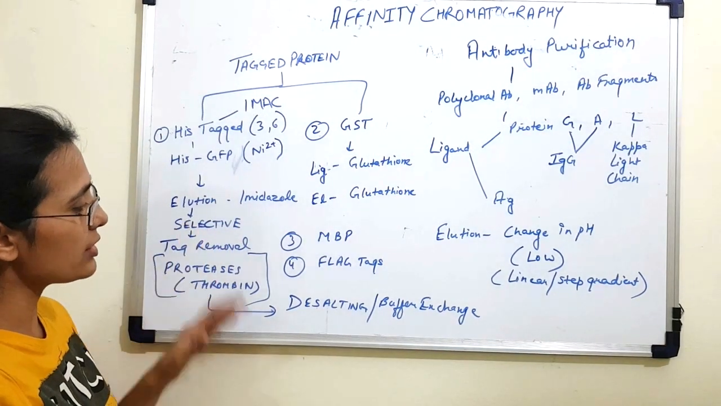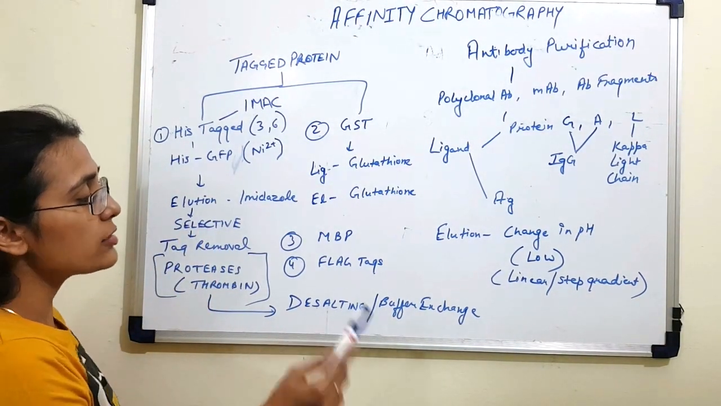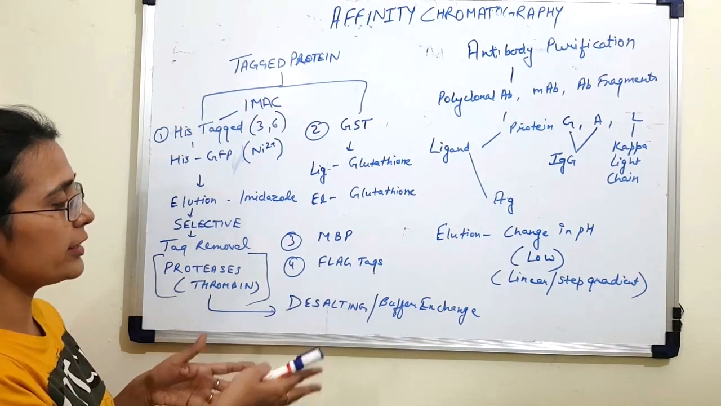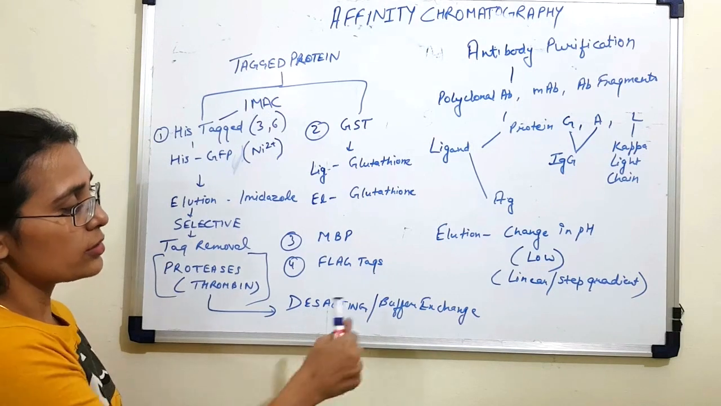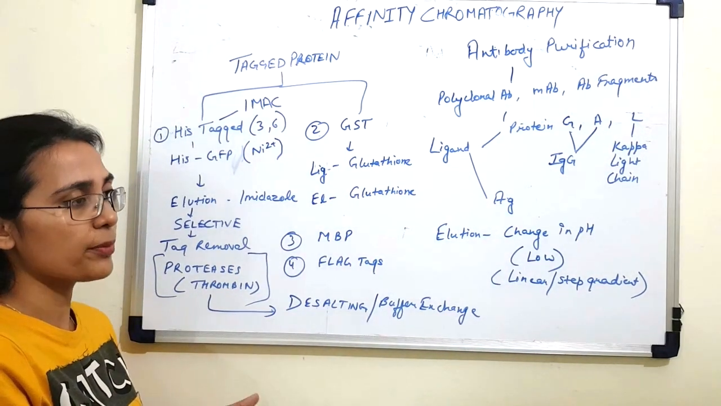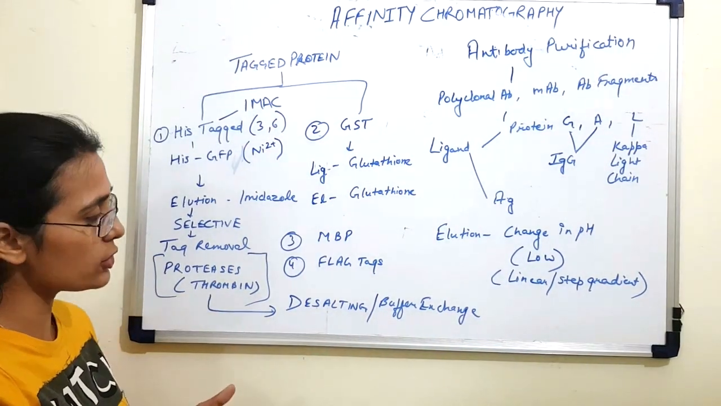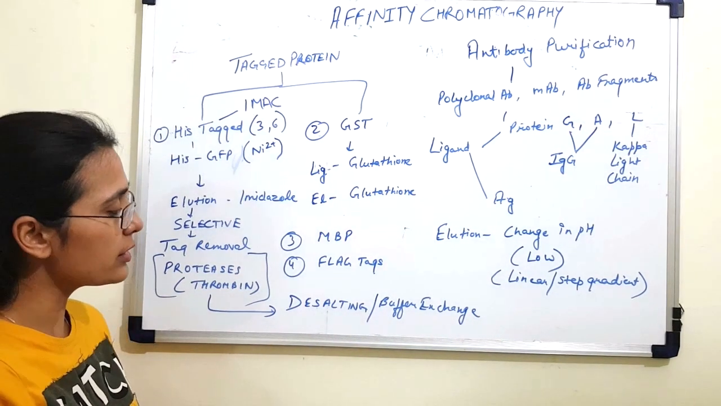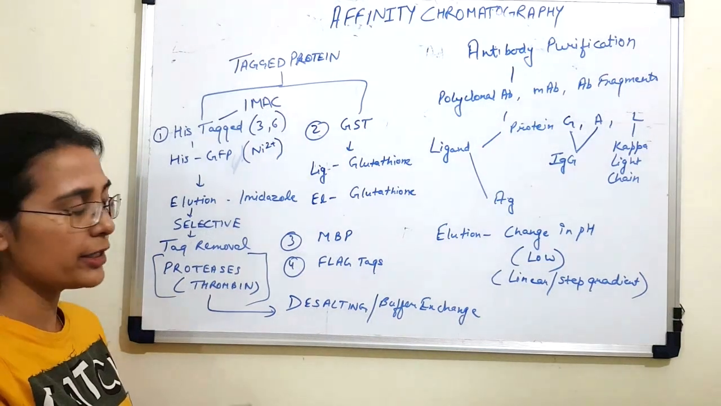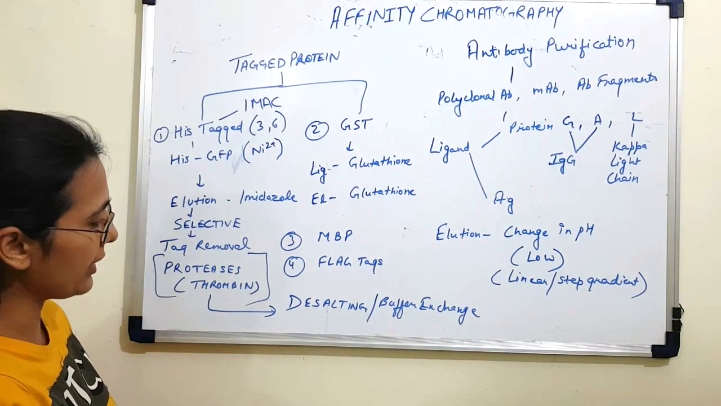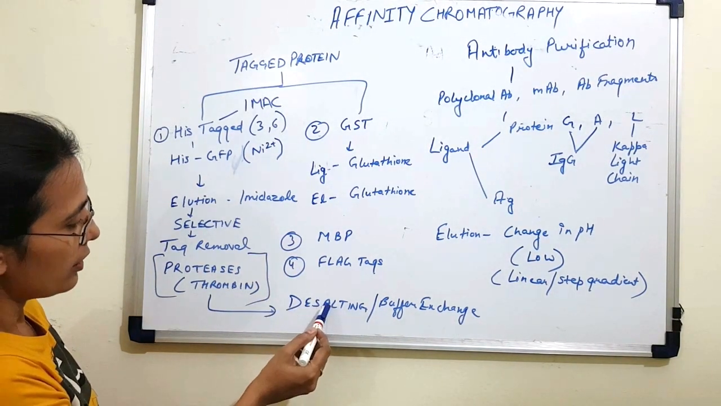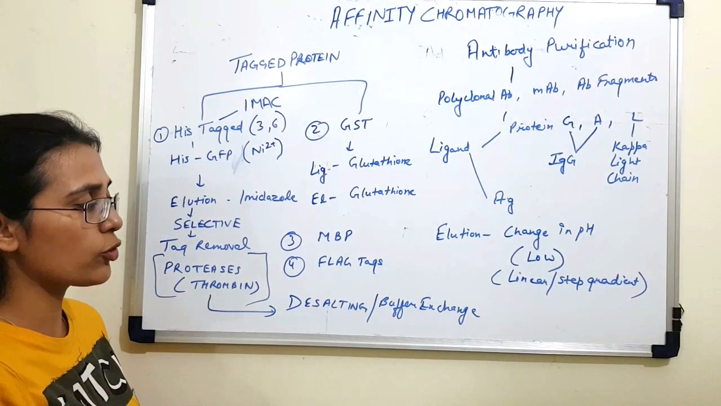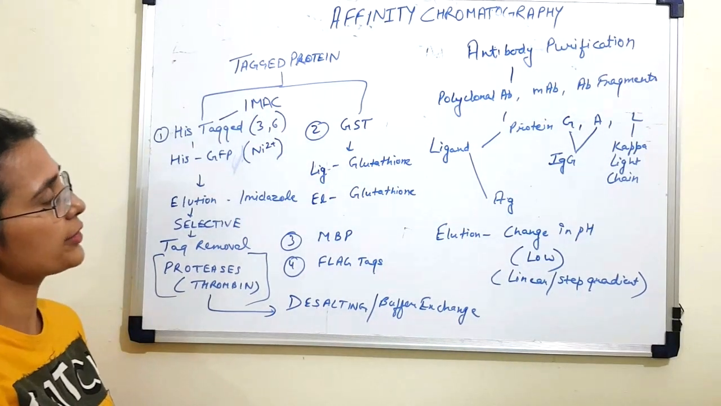Now, once the tagged recombinant proteins have been purified, desalting and buffer exchange is required. Buffer exchange is required because the elution has been done in elution buffer, so the elution buffer has to be replaced by a better buffer for storage and further analysis. And desalting is done for the removal of salts and other impurities like nucleotides and peptides. Now, desalting and buffer exchange can be done by different methods like size exclusion chromatography, dialysis, and ultrafiltration.